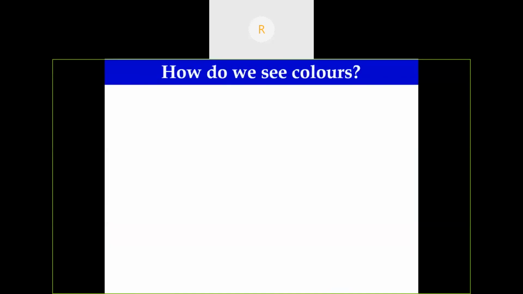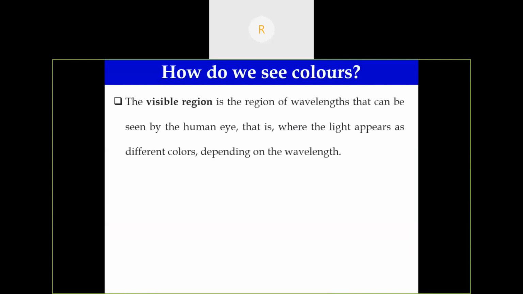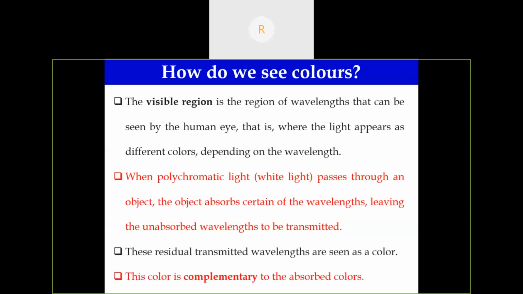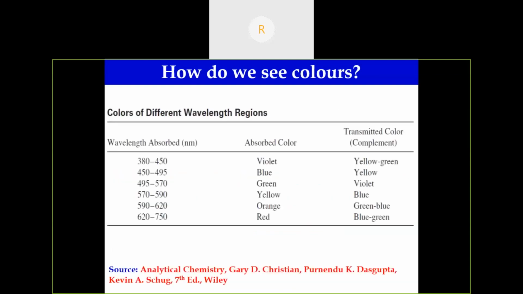Another important thing when we are discussing the visible region is how we see colors. The visible region is the region of wavelengths that can be seen by the naked human eye, where light appears as different colors depending on the wavelength. When white light, a polychromatic light, passes through an object, the object absorbs some wavelengths and leaves the unabsorbed wavelengths to be transmitted. These residual transmitted wavelengths are seen as a color complementary to the absorbed color.